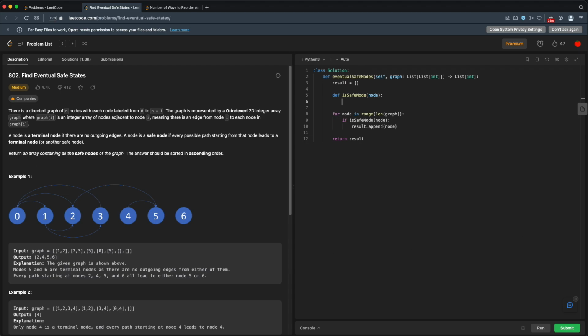So let's break this down into the steps that we kind of know. We kind of know we have to go through all the connected nodes to see if those are safe nodes. So let's do this.